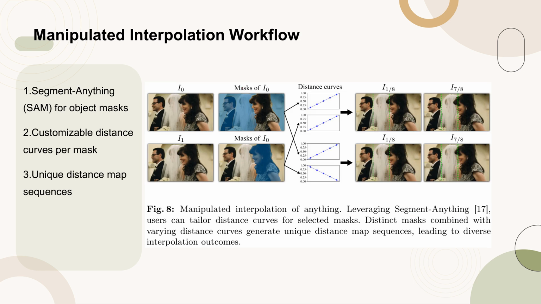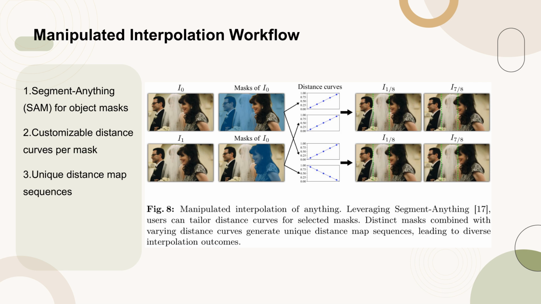Figure 8 illustrates the process of manipulated interpolation of anything, a novel capability enabled by distance indexing in video frame interpolation (VFI) models. The workflow begins with the use of Segment Anything (SAM) to generate object masks for the starting frame.